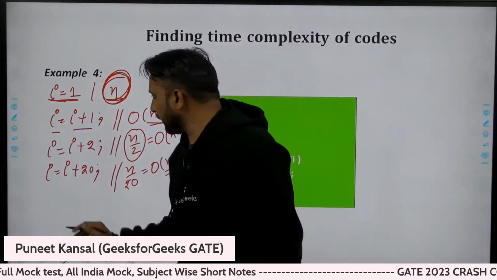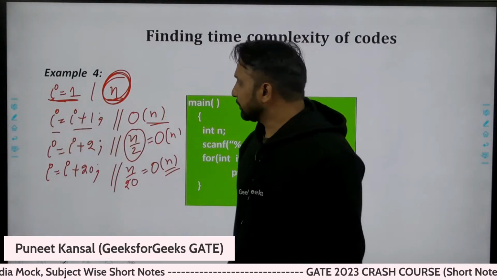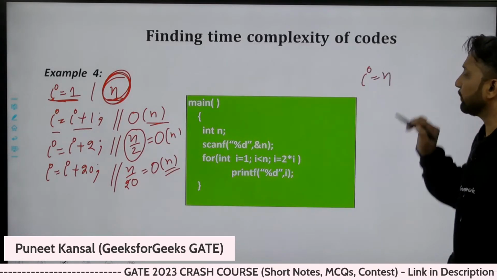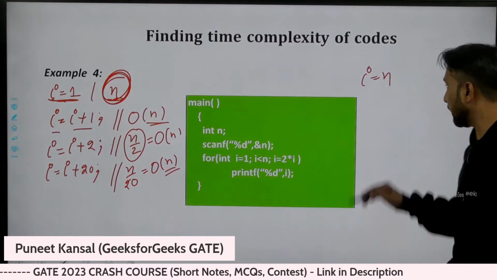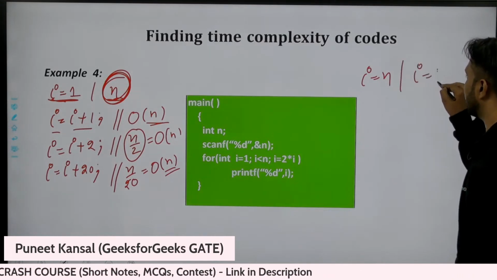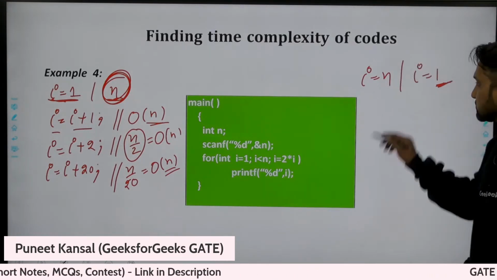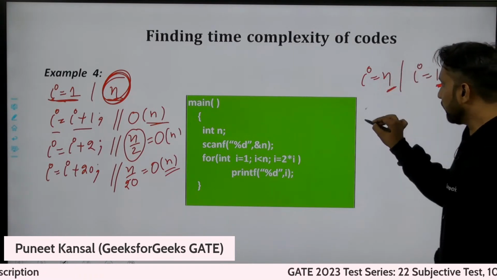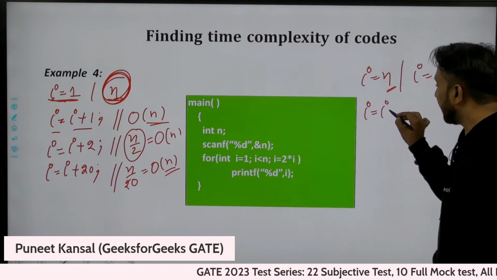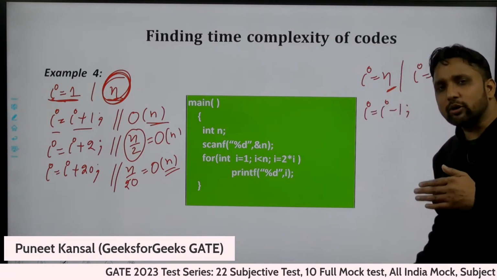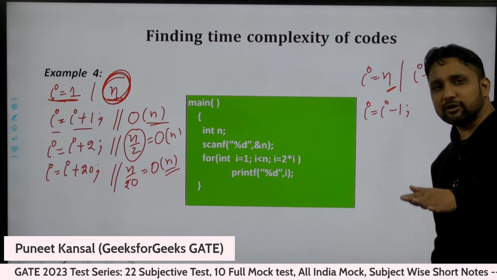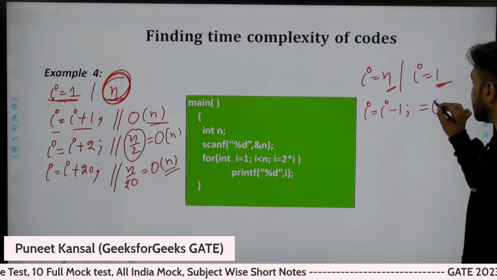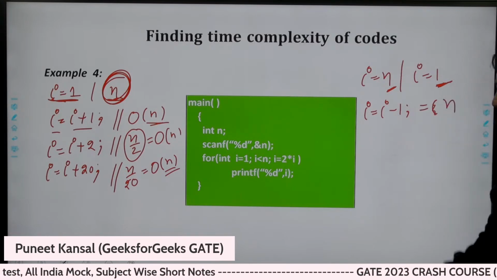Okay, now you people tell me another thing. I'm standing at the top, at the nth stair, and I want to come to the bottom. Now I'm decrementing one at a time, taking one step down at a time, one step, one step, one step. In how many steps will I reach the bottom? I will reach in n steps.